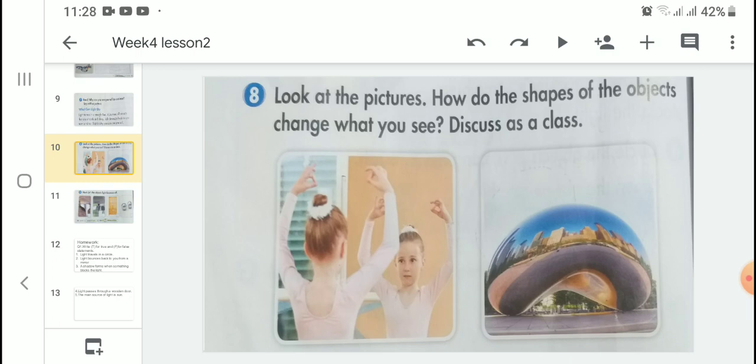Look at the first picture. The mirror gives a strange reflection of a girl. It shows that one girl stands on both sides. In the second picture, we have seen the reflection of buildings in the given transparent thing. Buildings can't look straight in the image, but actually they are straight. The shapes change due to the shape of the given object.